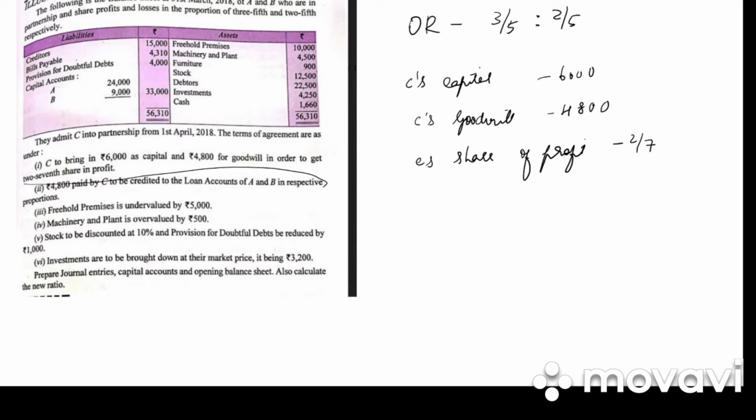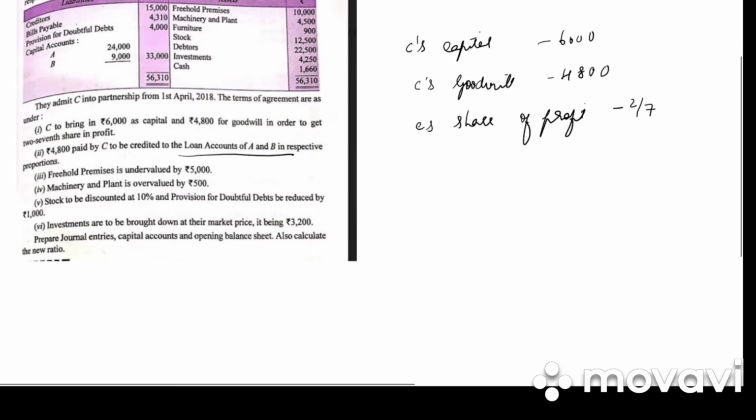So every time what happens to the premium of goodwill? We transfer it to the partner's capital account. But in this they have given us an adjustment that we have to transfer it to loan accounts of A and B. Next they have given freehold premises undervalued by 5,000. So it will be written on the credit side of revaluation account. Machinery and plant is overvalued by 500. Debit side of revaluation account.